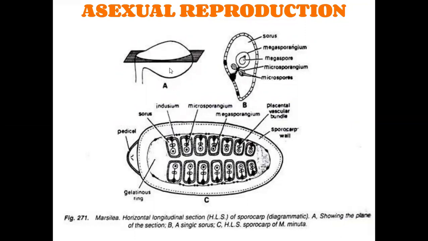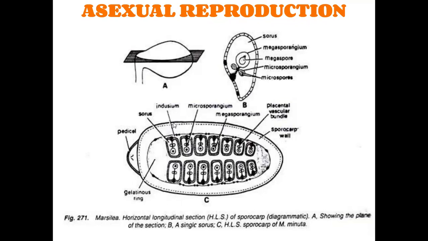At an early stage, the fruit-like structures or sporocarps are green in color. At the adult stage, the sporocarp turns black and looks like a pepper-like structure. We can clearly identify that if it turns black, it is in the matured condition. If it is green, it is young. If it turns black, it is in the adult stage.